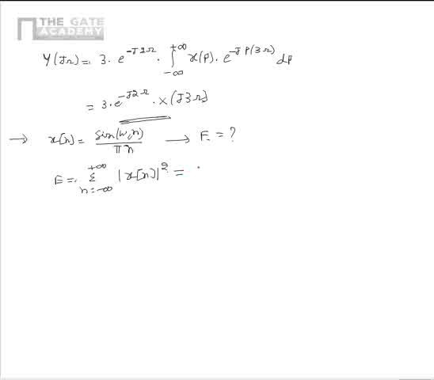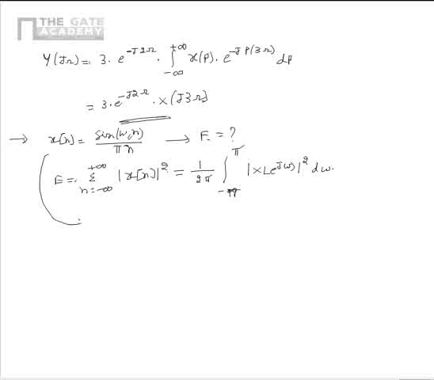By Parseval's theorem, the same can be written as 1 by 2 pi integral minus pi to plus pi mod of X of e power j omega whole square d omega, where X of e power j omega is the Fourier transform of x of n.